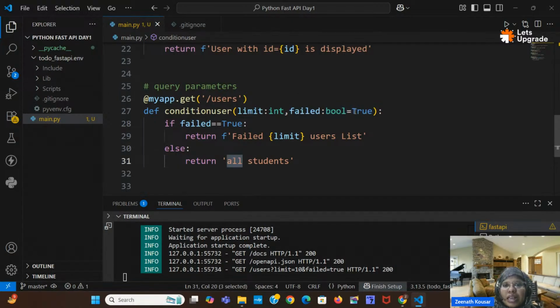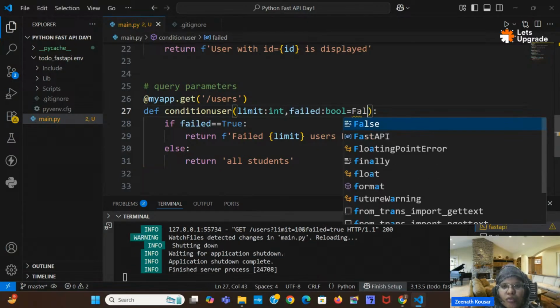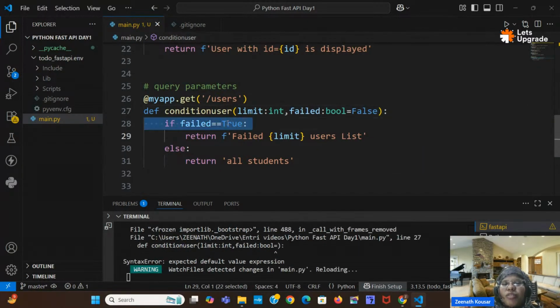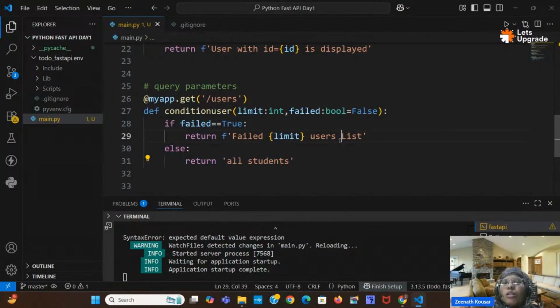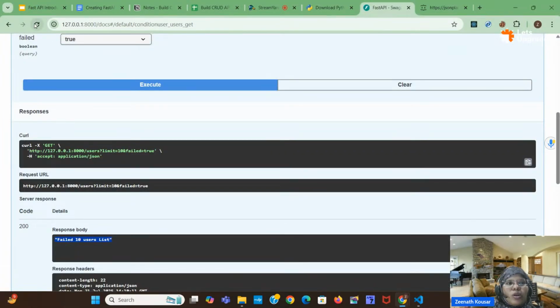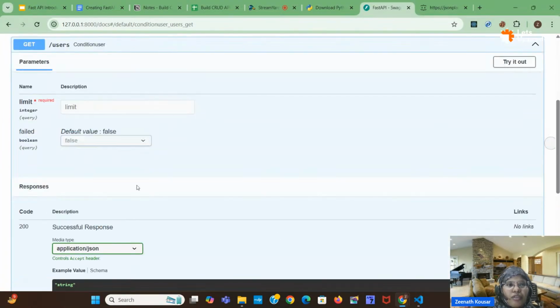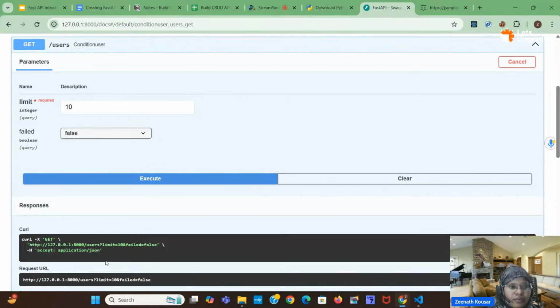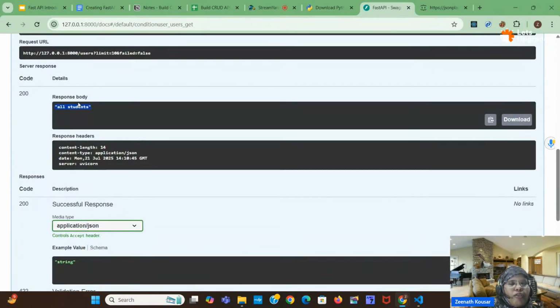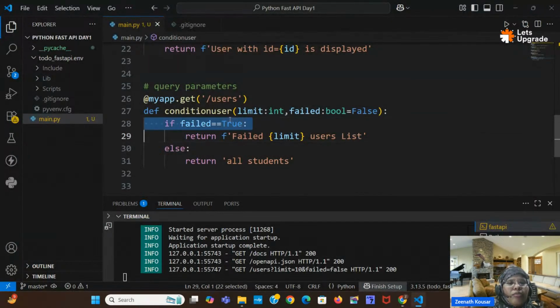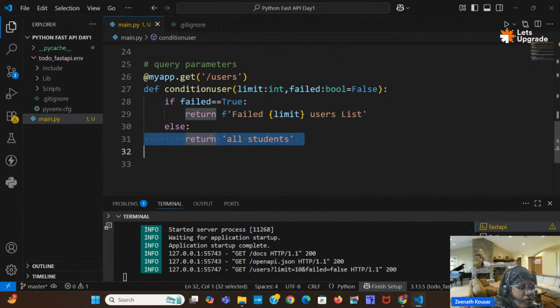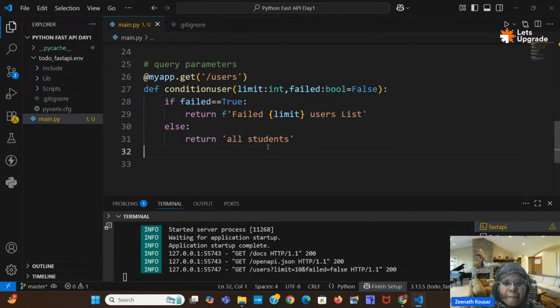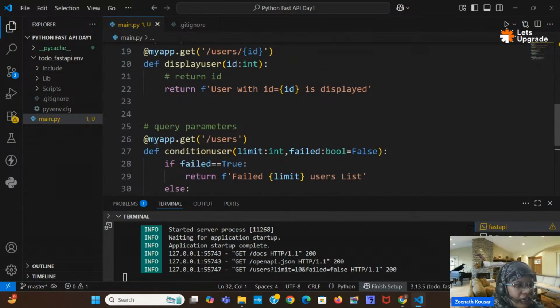That's why I am getting this. Okay, in the else case, for suppose if I give false here, then what happens? This if condition will fail, and it will return all students. Like this, based on some condition we can also fetch the data from the API, from the database we can fetch. Okay, so execute. Here see, all students. If failed equal to true, then we are getting the failed 10 students list, else we are getting all students. Okay, so till here, got an idea?